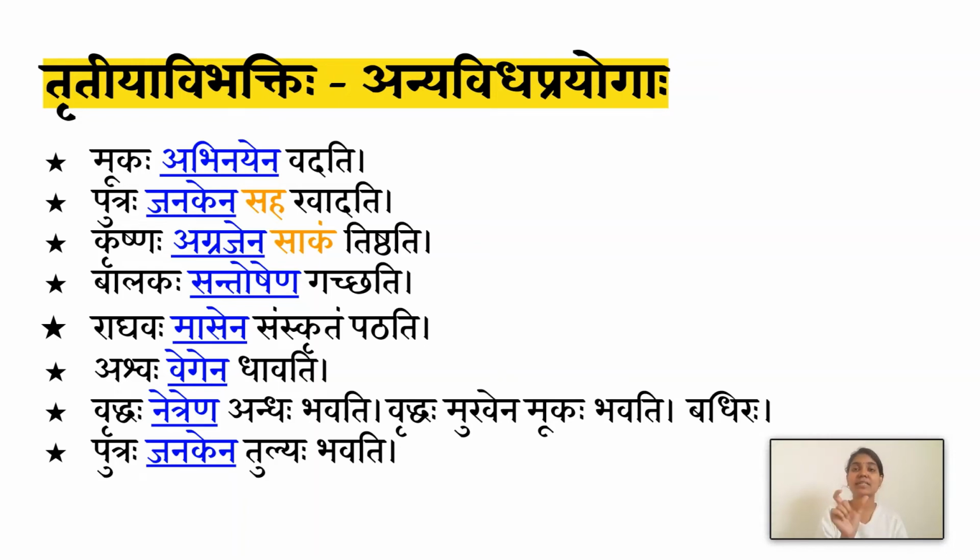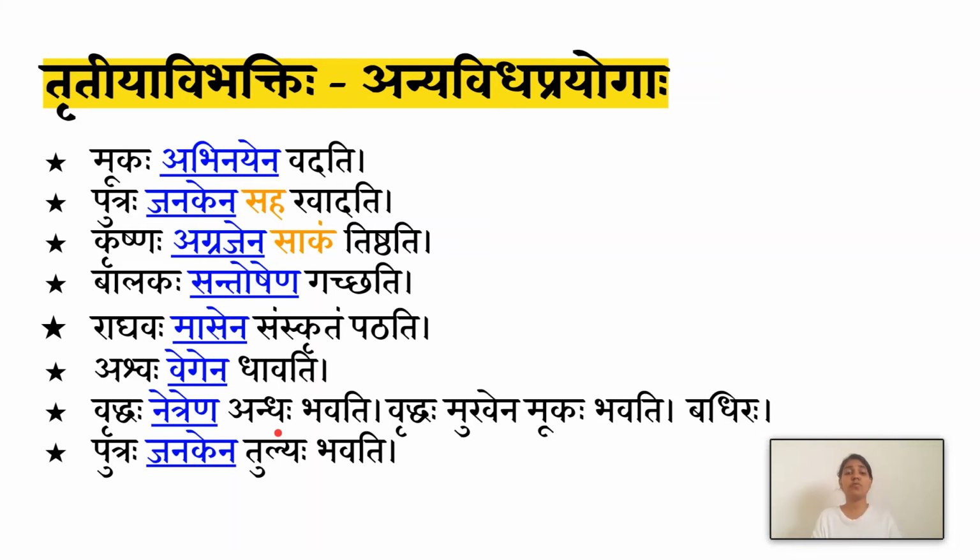Then to represent a time period within which an action is done. For example, Raghavaha masena Sanskritam patati. He studies Sanskrit within a month, between this period. So there we use Tritiya Vibhakti. And then to describe the manner in which an action is done, how an action is done. For example, Ashwaha vegena dhavati. Ashwaha is a horse. Ashwaha dhavati, the horse runs. How does it run? Ashwaha vegena dhavati. It runs fast.